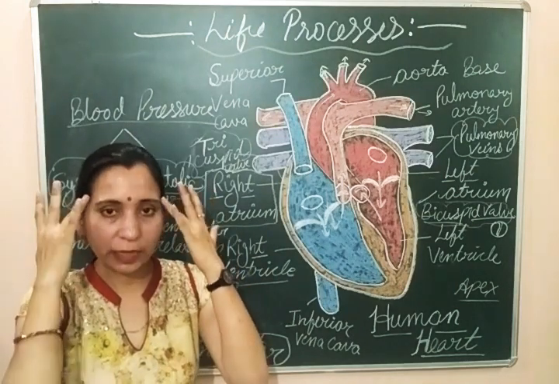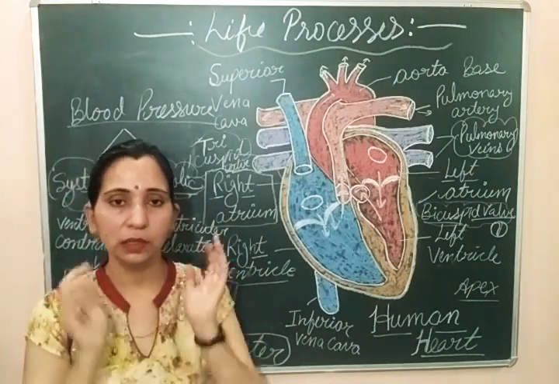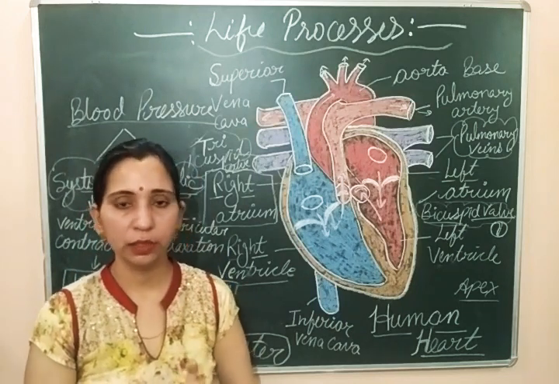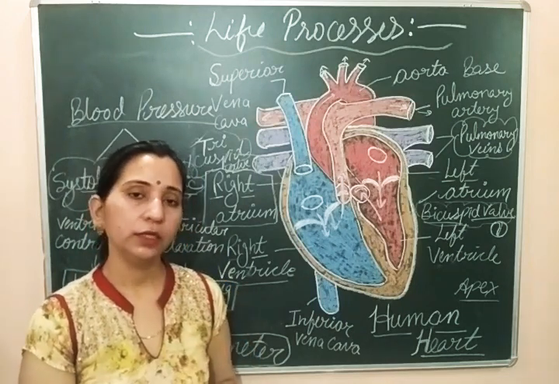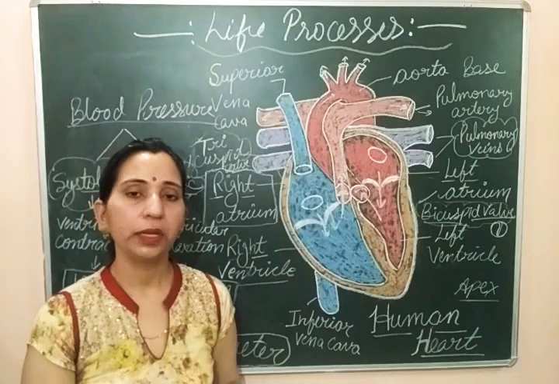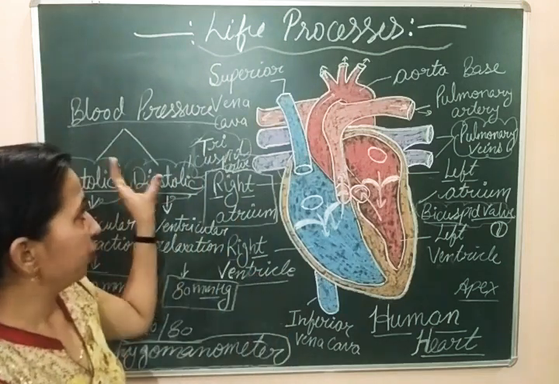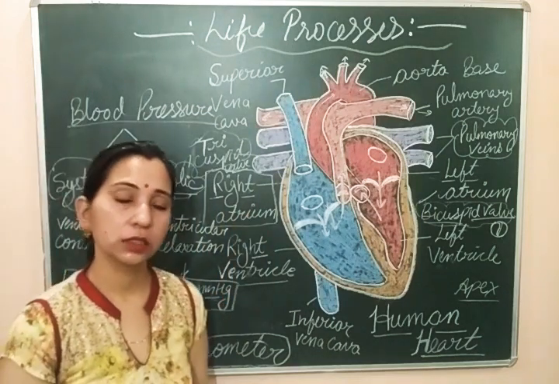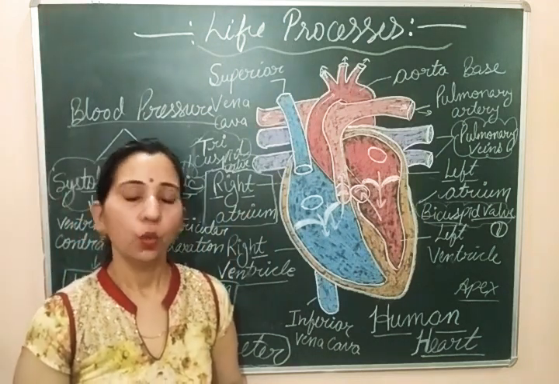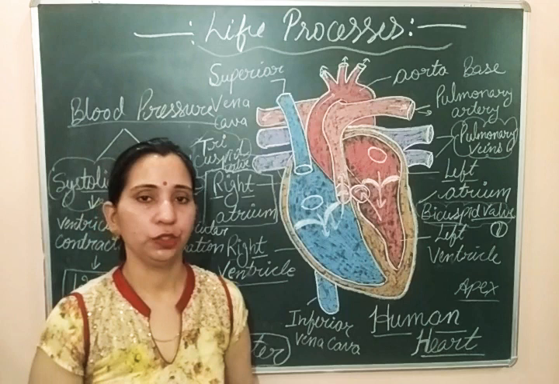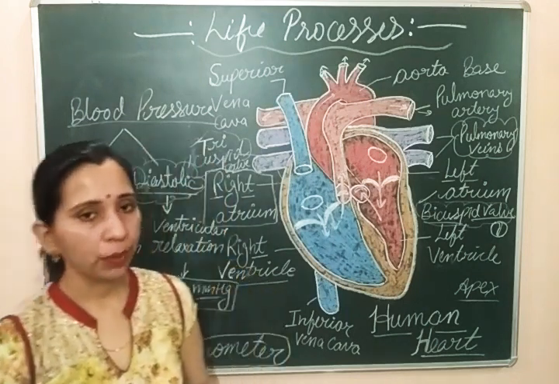In the head portion, like the temporal region, arteries are also present. In the neck region arteries are also present, and in the ankle also, where we can feel the pulse. So this is about the heart rate, pulse, heart sound, and finally we discussed the blood pressure. So this is about some important terms.